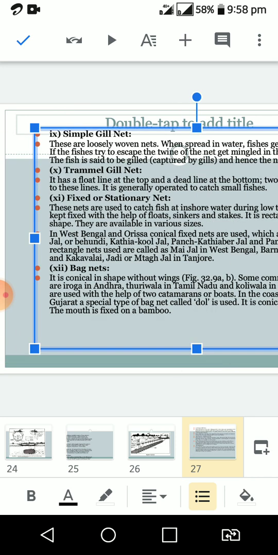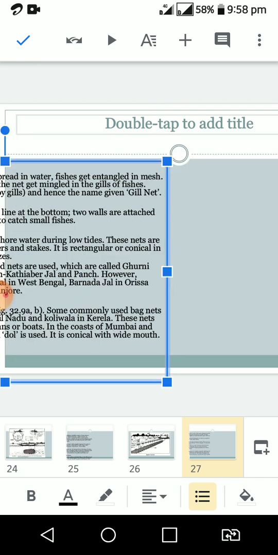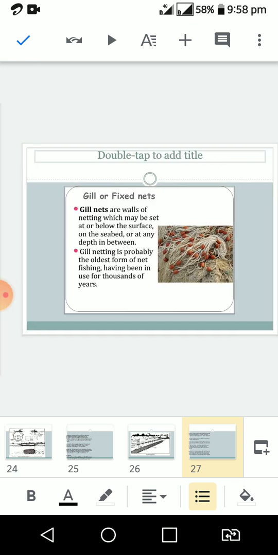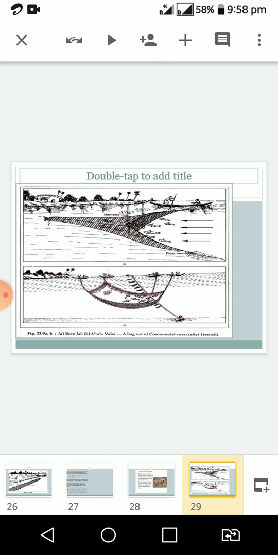These nets are used with the help of two catamaran boats, so two boats are required for using these nets. So this is the importance of the bag nets. And so these are the gill nets.